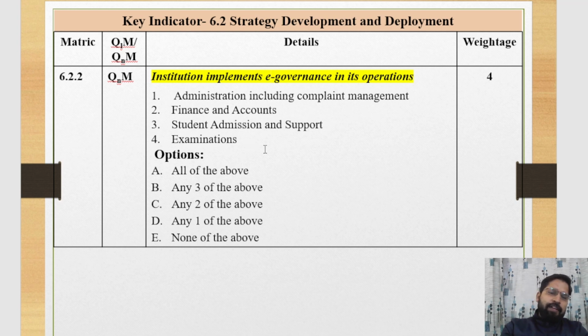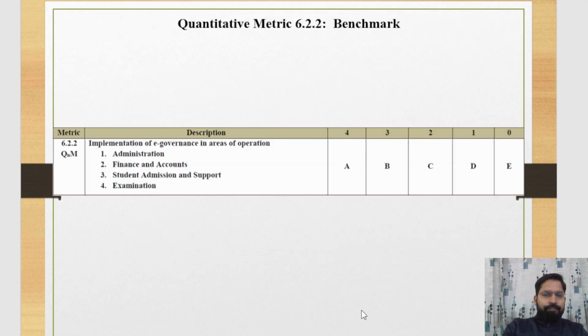If e-governance is operational in all these fields, then you can tick on A, all of the above. If e-governance is applied in any three fields, then you can tick on B. If any two fields, then you can tick on C. Similarly, if none of the above has e-governance applied, then you can tick on E. If you tick on A, your institute will receive grade 4 in this matrix, the highest grade your institute can receive in this matrix.